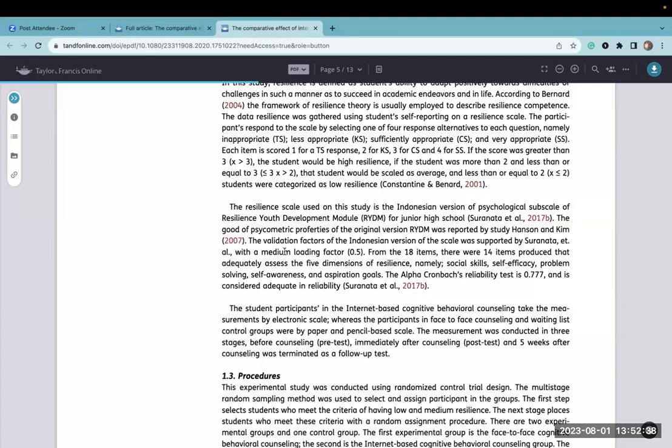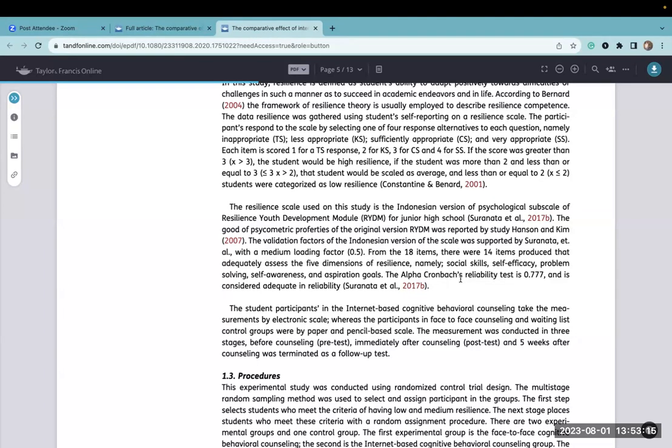The resiliency scale, again, was the resiliency youth development. They provide some information about the factor loading from a factorial analysis, and they indicate that 14 of the items produced adequately assess the 5 dimensions of resilience, but they provide none of the data to support that. I don't know what the validity ratings were for these 5 areas. I don't know how well they loaded. So there's a lot more questions here than answers for me. I want to know more. I also want to know about the validity. Is there construct validity? Is there congruent validity? What type of other resources do I have to support the validity of the scale for this particular population?